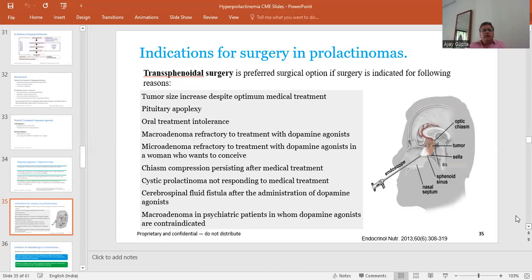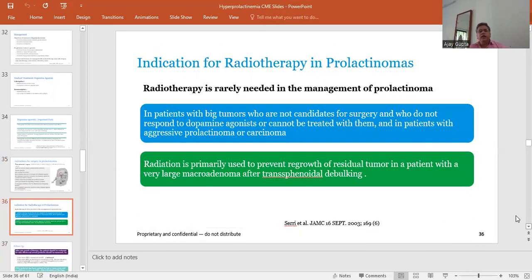Coming to the indication of surgery in prolactinoma, usually transsphenoidal surgery is preferred when the surgical option is required. Tumor size increase despite optimal medical therapy is an indication of surgery. If the patient has a pituitary apoplexy or oral treatment intolerance, or a macroadenoma which is refractory to treatment with the dopamine agonist, or a microadenoma refractory to treatment with the dopamine agonist in women who want to conceive, optic chiasm compression, cystic prolactinoma, CSF fistula, or macroadenoma in a psychiatric patient in whom dopamine agonist is contraindicated. So these are the indications of surgery.